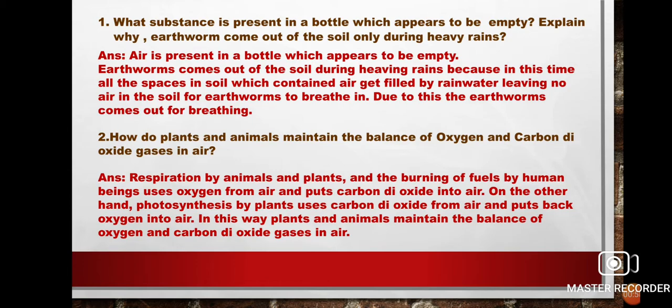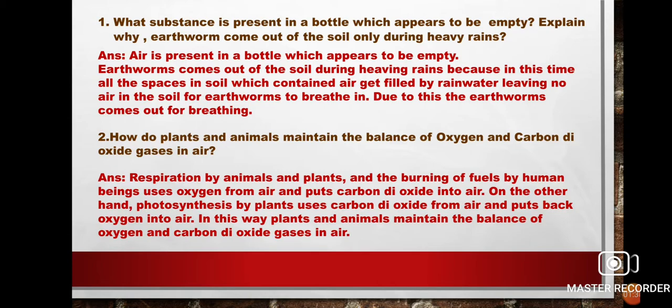Now, explain why earthworms come out of the soil only during heavy rains. What happens during heavy rain? The rainwater seeps inside the soil. The pores of the soil contain air, so the water eliminates the air which is present in the soil. The earthworms or other insects present in the soil come out, since the soil is filled with rainwater, leaving no air for them to breathe in. That is why the earthworms come out for breathing in air.